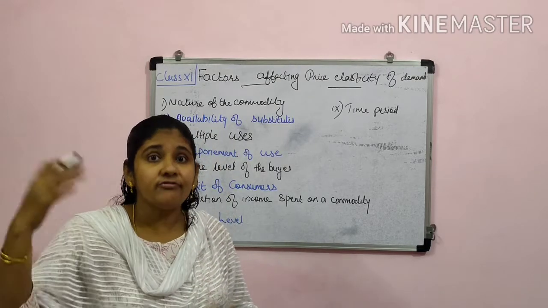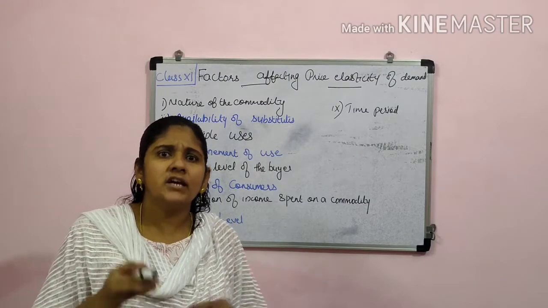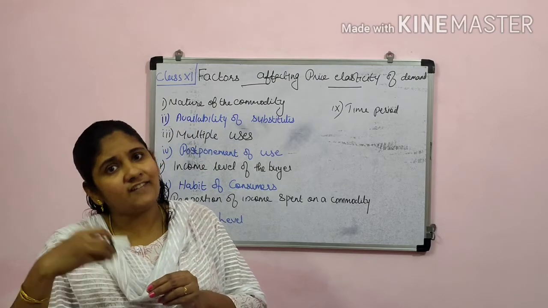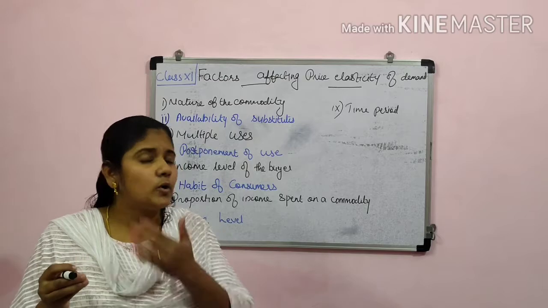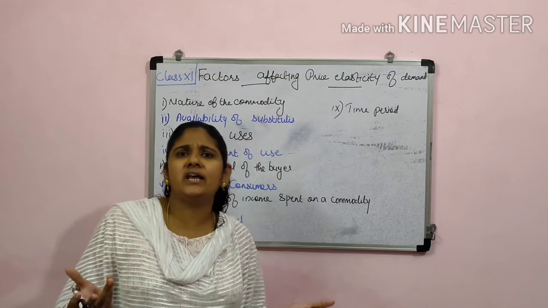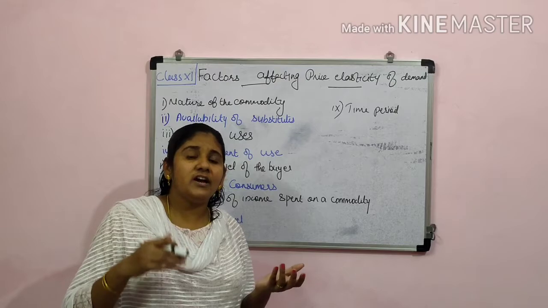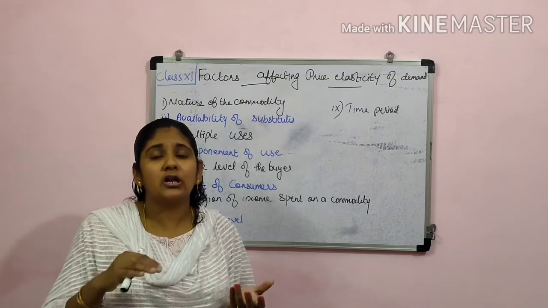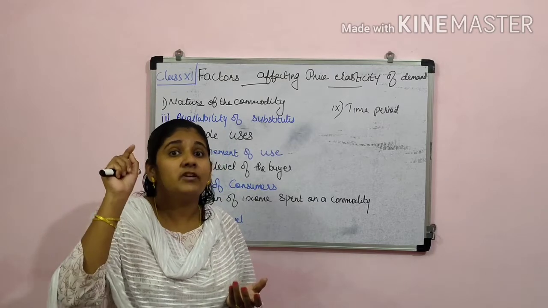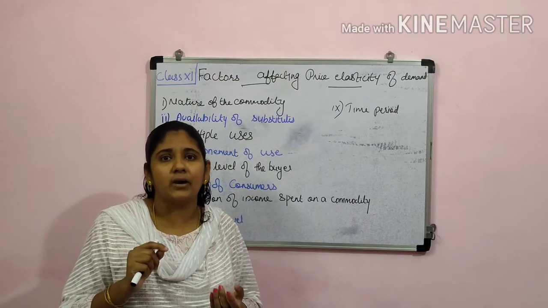If we are discussing very high income level people, if the price of a particular item increases, people will not be that much affected by this, because already they are having very much income. But in the opposite, if we are discussing the middle income or lower income section of people, there we are able to experience a high elasticity of demand.